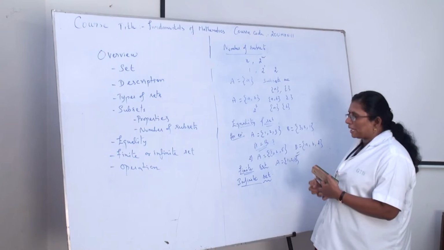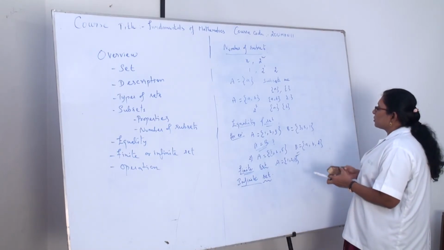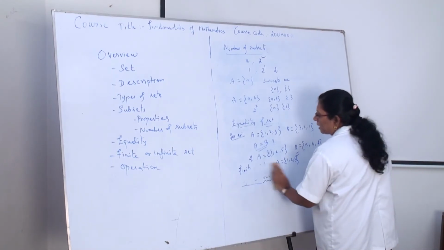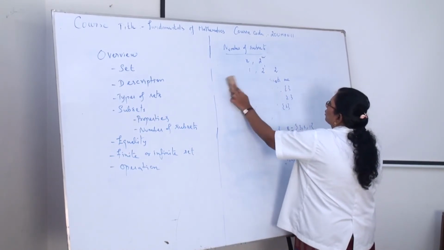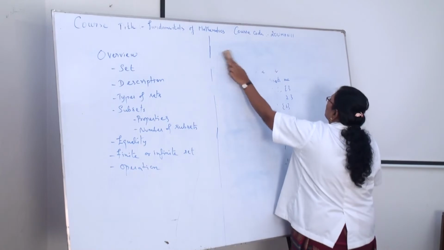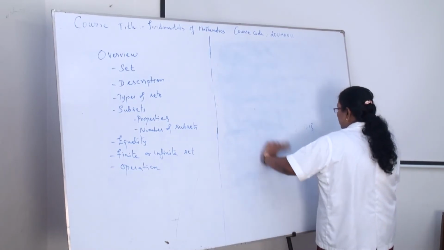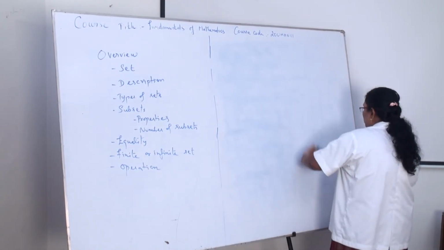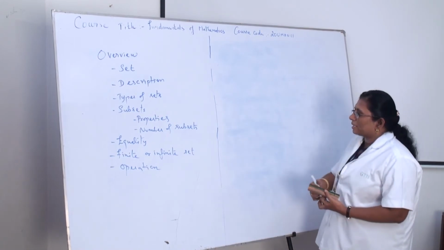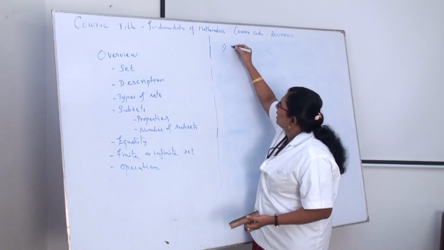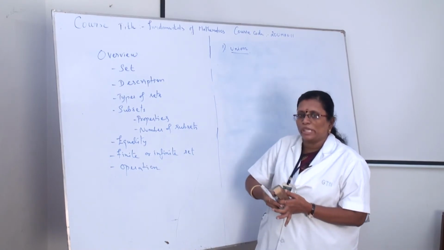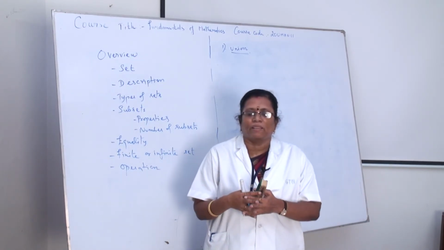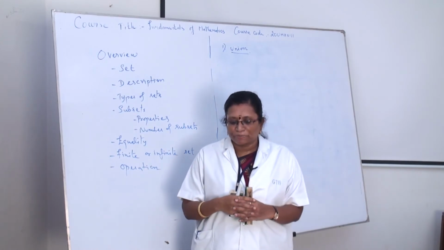The next topic here is the operations, what we are going to operate on the set. Okay, the operations. The first operation in the set is union. What is the meaning of union? So, union itself is simply combining the two sets.